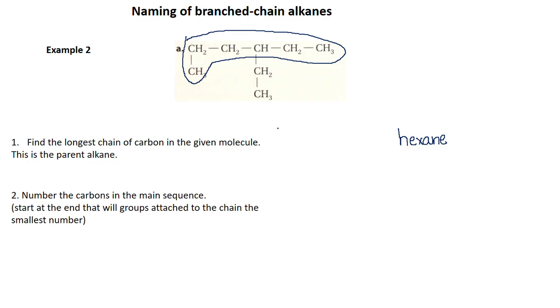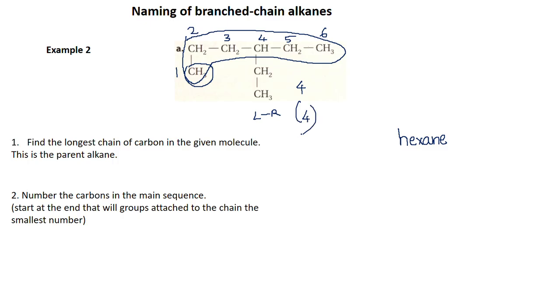So either you start numbering from the left or from the right and find out in which way you get the substituent attached to the smallest carbon atom. If I start numbering from left, this is 1, this is the second carbon atom, this is the third, fourth, fifth and sixth. And where is the substituent attached? This is not the substituent, Elijah. This is on the main chain. So then the fourth one. If I number from left to right, I get the substituent attached to the fourth carbon atom.